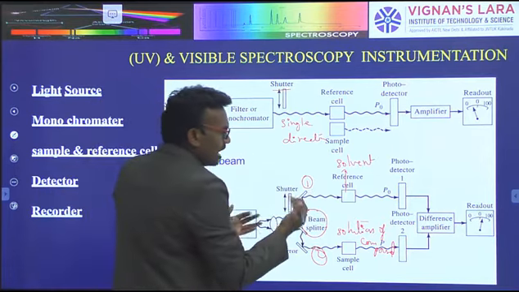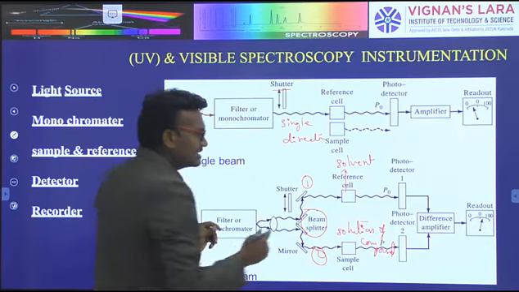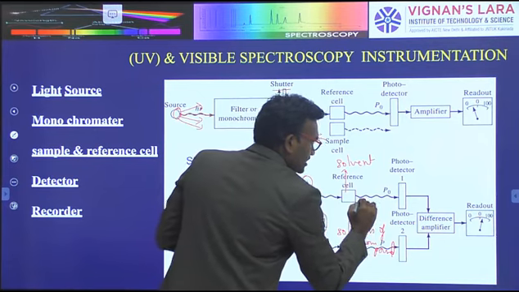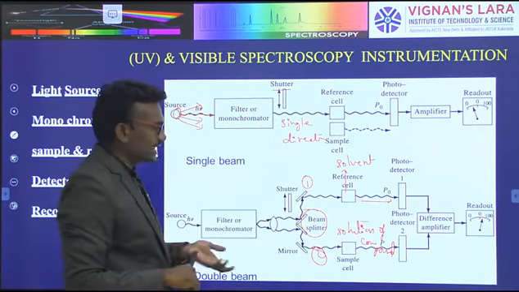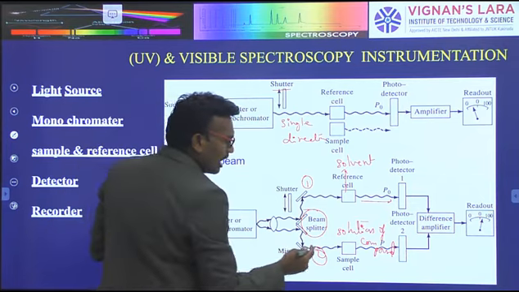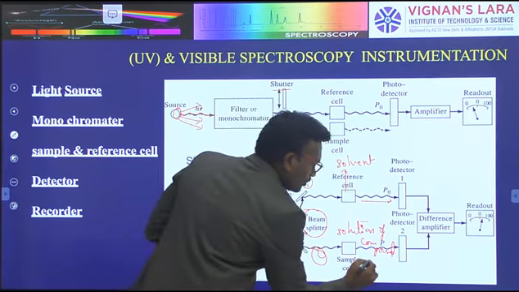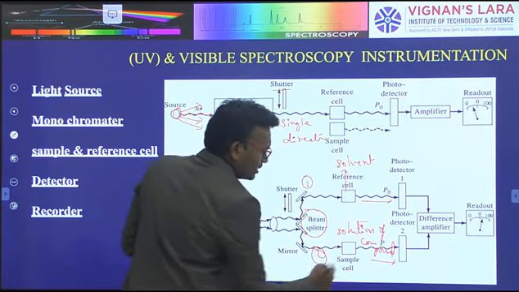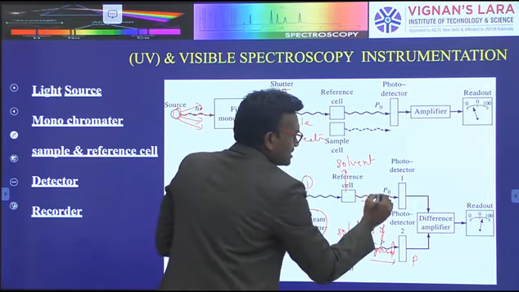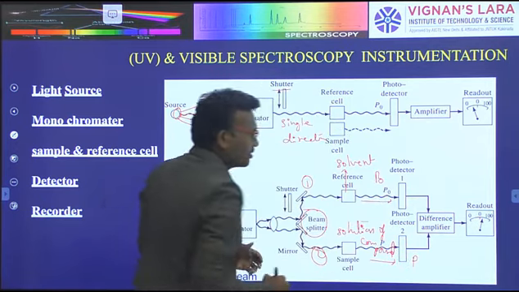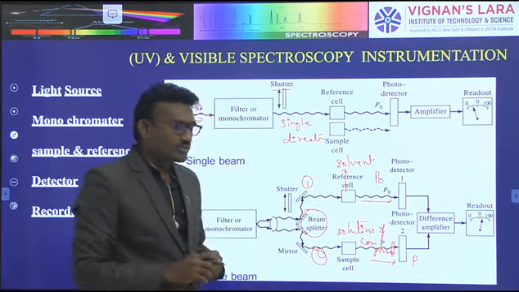After leaving the reference cell, the light passes into the photodetector. At the same time, after absorption by the sample, the light also passes into the photodetector. The light released from the reference is P naught, and from the sample is P. What is the difference between P naught and P?